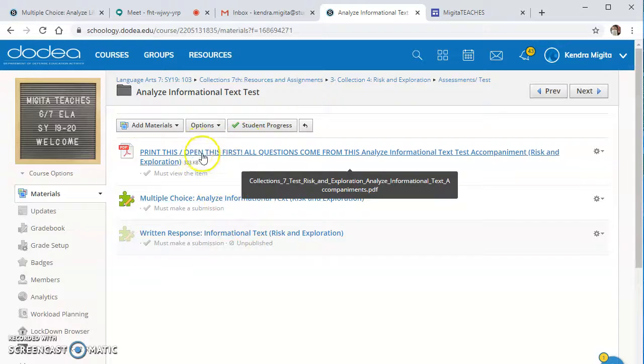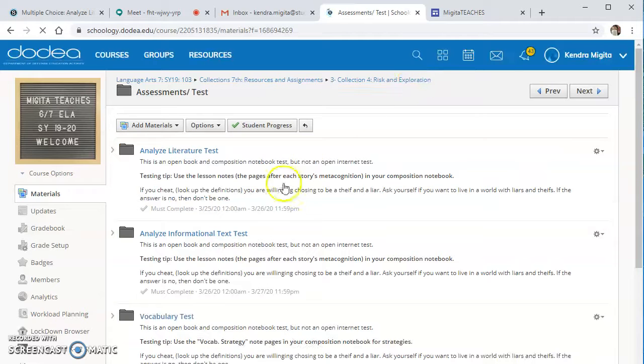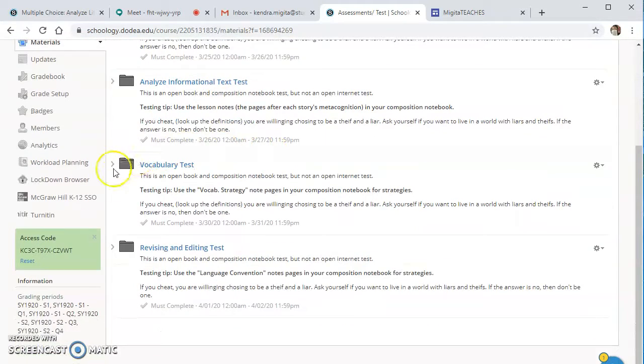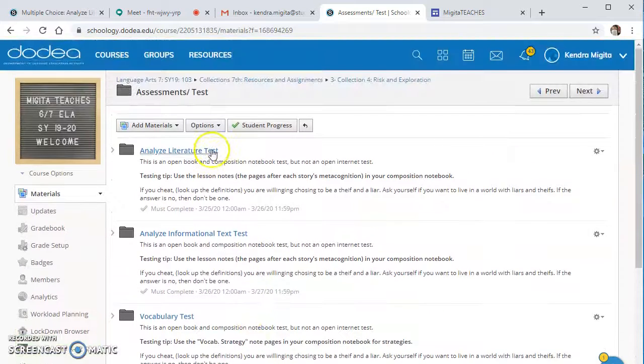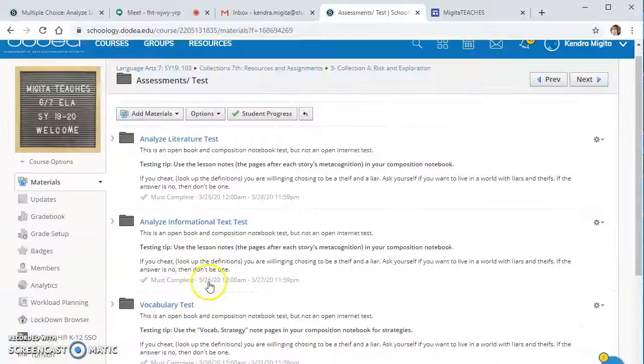Again, you read this first, print it as my recommendation, and then you do the multiple choice. So essentially it's Wednesday, Thursday, Thursday, Friday, Monday, Tuesday, Tuesday, Wednesday. So you get 2-ish days overlapping to do each section of this test.